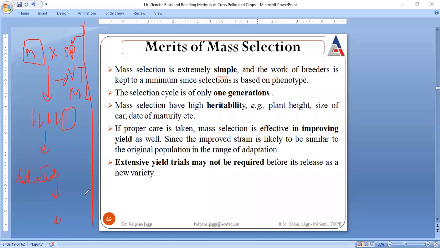So it is a very simple methodology, where only on the basis of phenotypic characteristics we are selecting individuals from one progeny to another progeny, right? And it is effective in improving yield, because the same improved strain is going to be similar to the one present in the population. And very important, we need not conduct extensive yield trials. These are the merits of mass selection. Next are the demerits of mass selection.